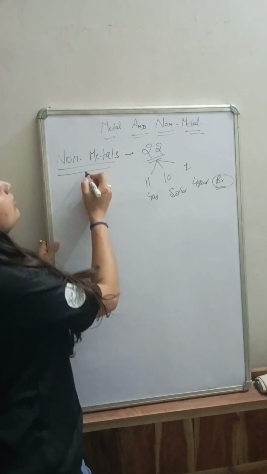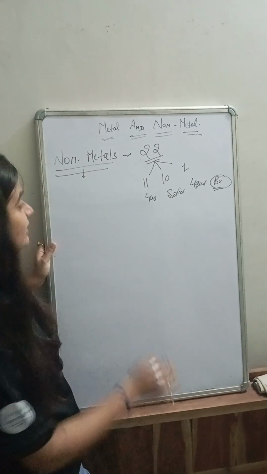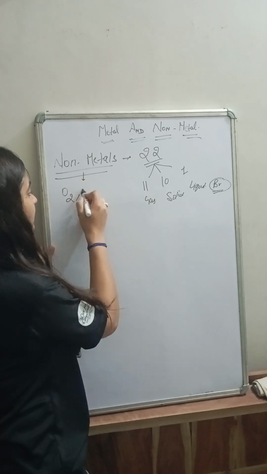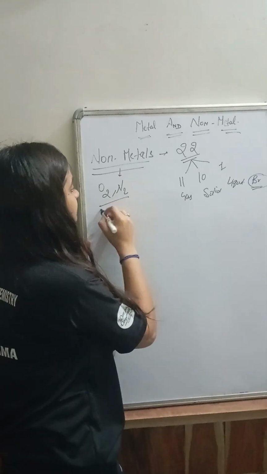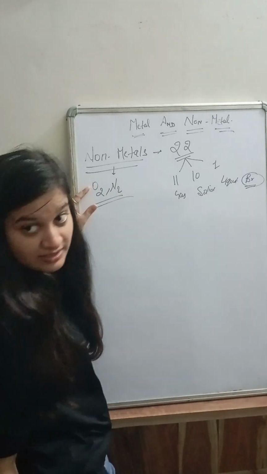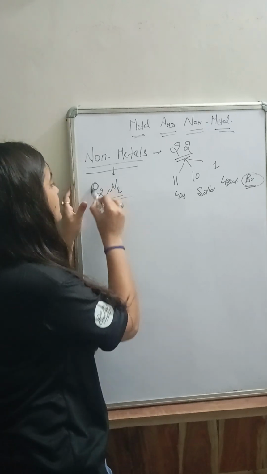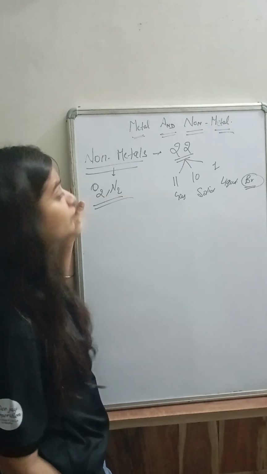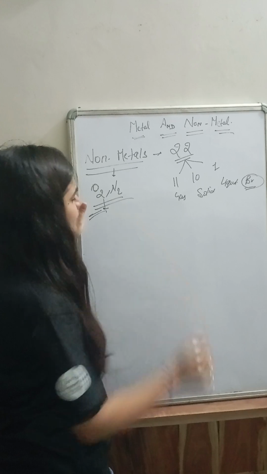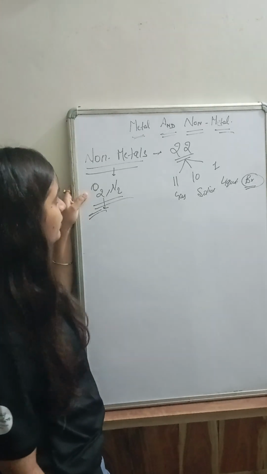Okay. Non-metals are also used in our daily life. Oxygen is a non-metal, nitrogen is a non-metal. Oxygen is basically required for breathing, for respiration, and oxidation of food also. So they also have some important properties.